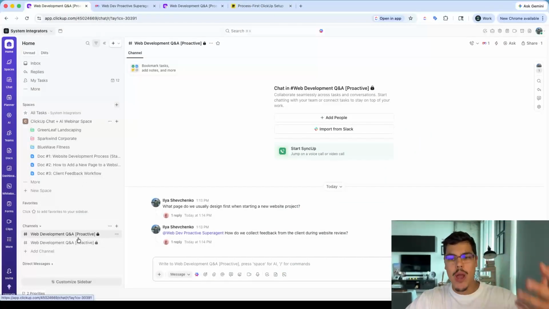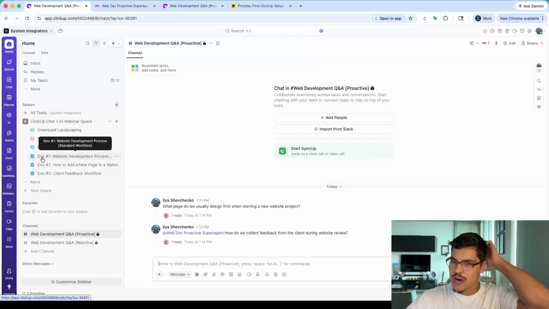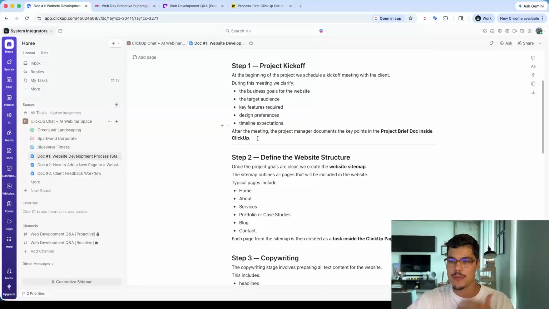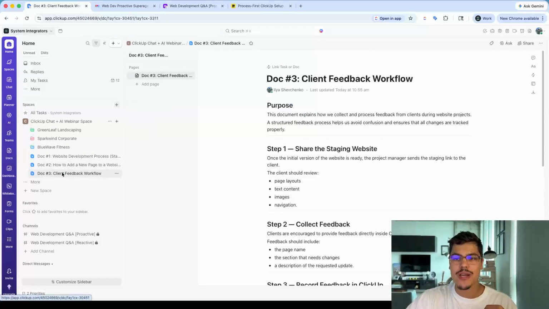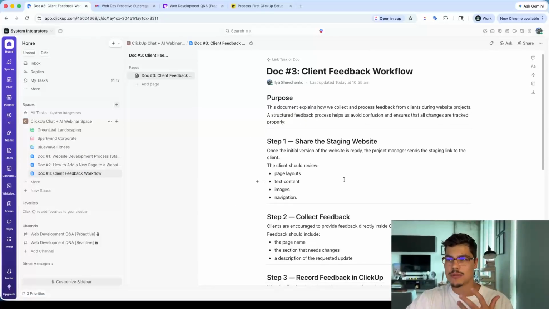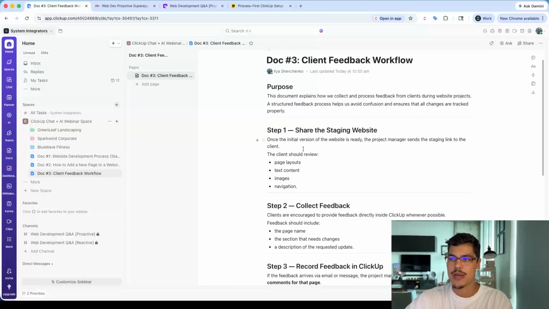In order to be proactive, we can put together three simple documents. Over here, you can see I put them under my space. Again, you can structure them a little bit differently, but the point is I put documents that describe the process. The first one says website development process, standard workflow. If I go here, you can see it describes all the steps and some details about the steps. The other one says how to add a new page to a website project, so again, one of the questions that pops up consistently. And I also have the client feedback workflow, which describes how we communicate with the client when we need feedback from them, step by step.